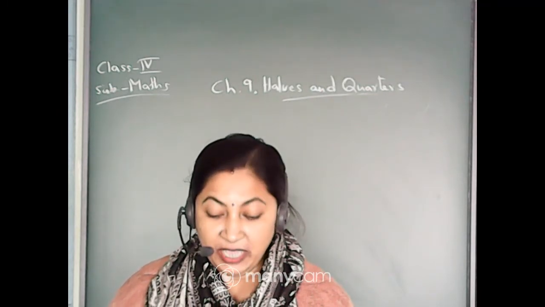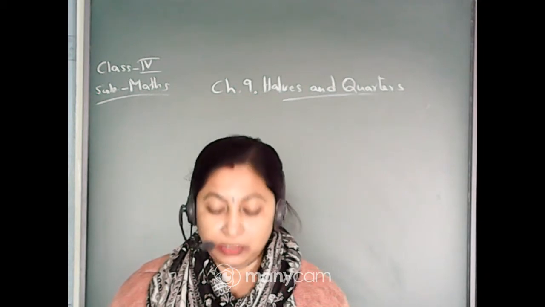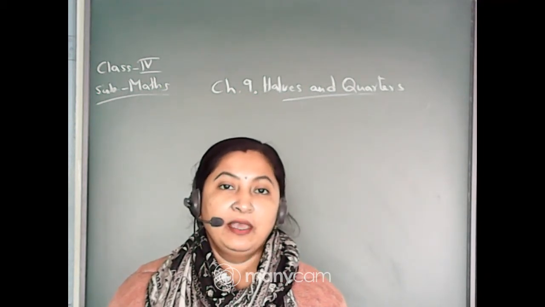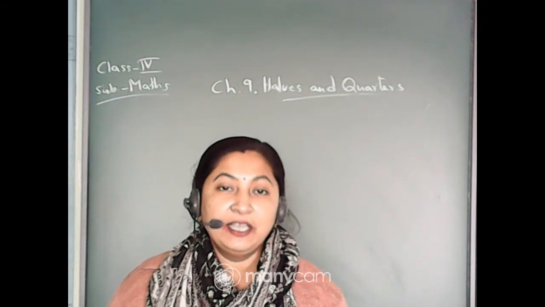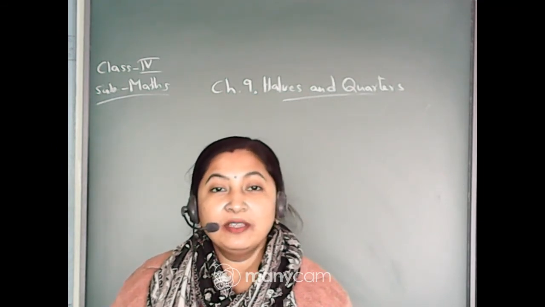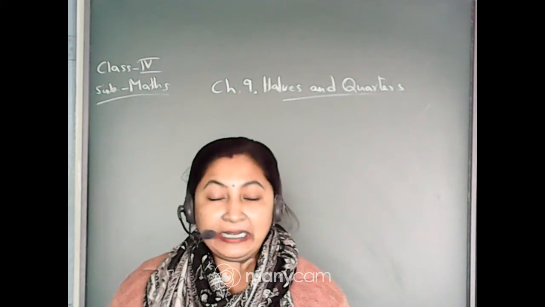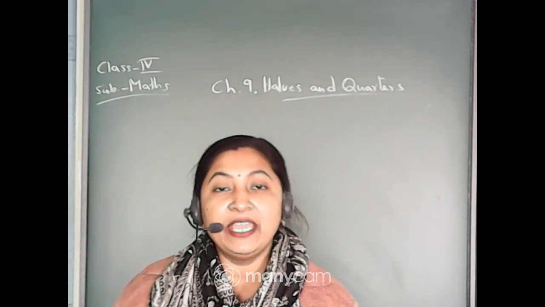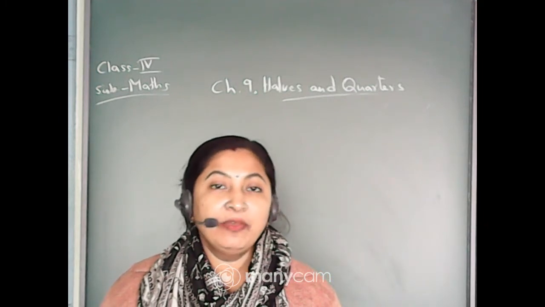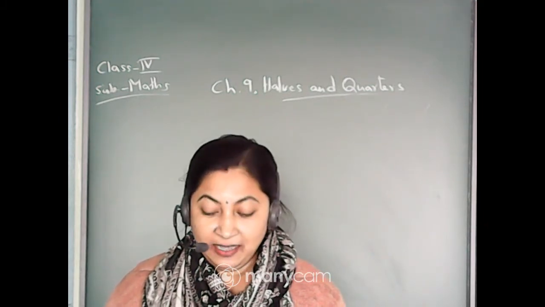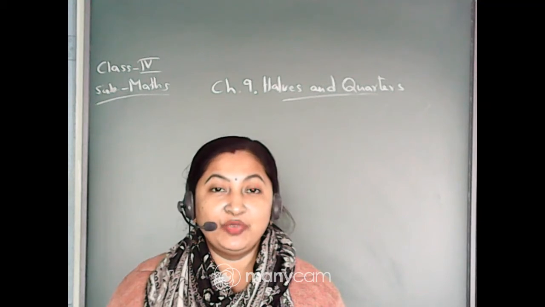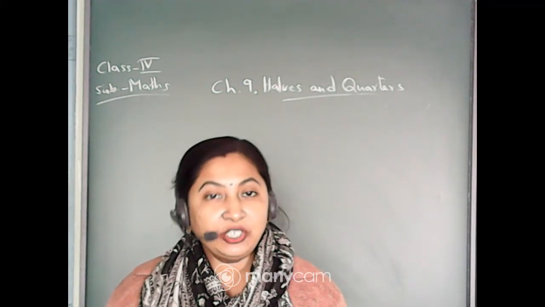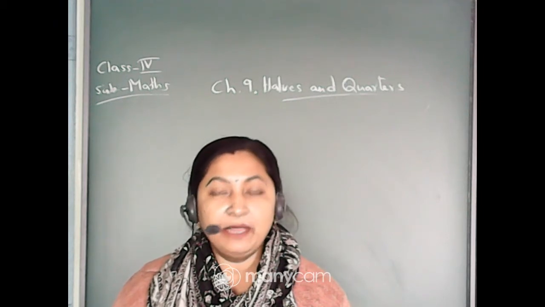Open the Math Magic, and this is chapter number 9, halves and quarters, page number 94. This chapter was started with a story. I think you all know the story, isn't it? The story was the division of a chapati. Two cats stole one chapati from a house and they were quarreling to divide it equally. In the meantime, one monkey came and took advantage of the situation, and he divided the chapati, but not equally.